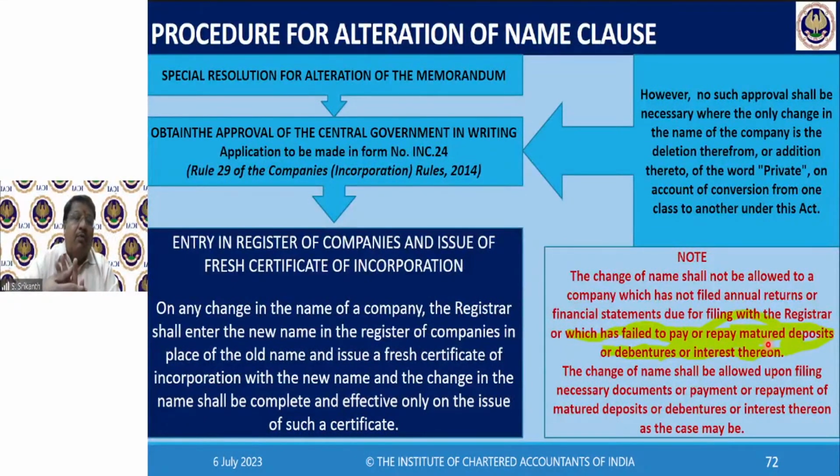Why? Because the number of votes cast in favor shall be not less than 3 times the number of votes cast against. Number of votes cast against, 2. So 2 into 3, 6. So minimum I need 6, whereas I'm having only 3. So special resolution not passed.